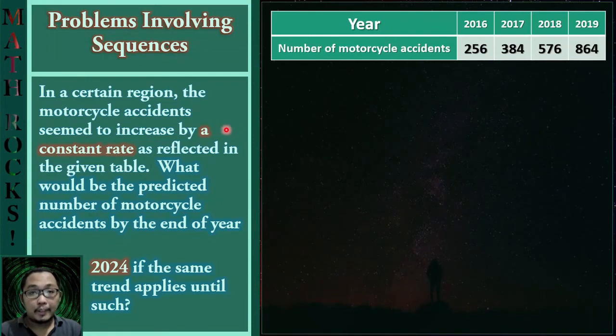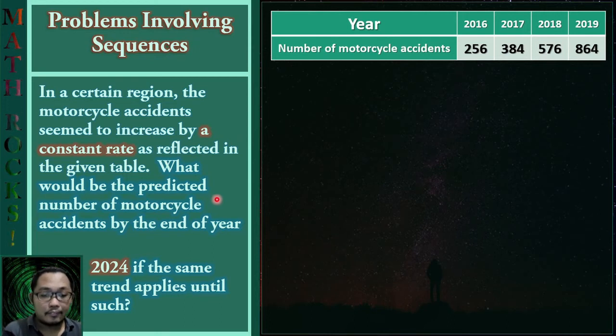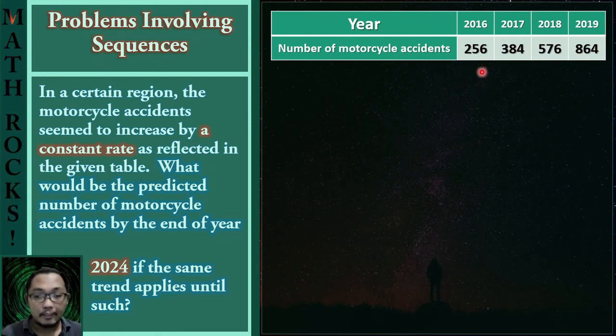And now let us proceed with the next problem. So here in this problem, in a certain region, the motorcycle accidents seem to increase by a constant rate, as reflected in the given table. And here is the table. So what would be the predicted number of motorcycle accidents by the end of the year 2024 if the same trend applies until such? So since we are given with a table, this will be relatively easy because we do not have to illustrate the problem anymore.